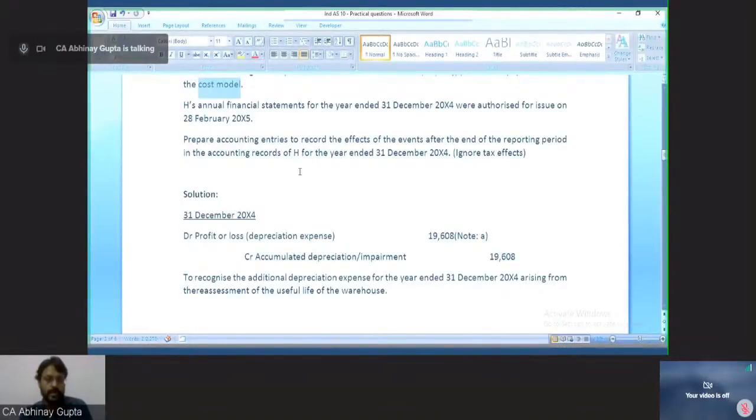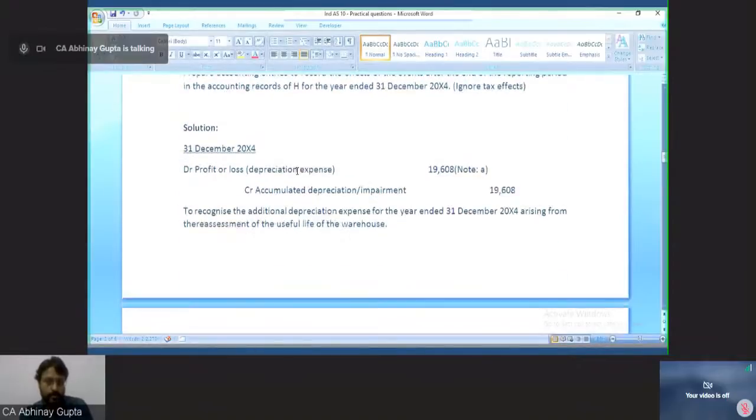Now, on 31st December 2004, that is the end of the reporting period for which we are preparing the financial statements, we will debit profit and loss account, that is depreciation expense, and credit accumulated depreciation. So 19,608. How is this amount calculated?